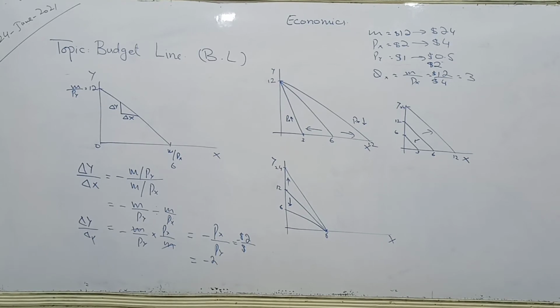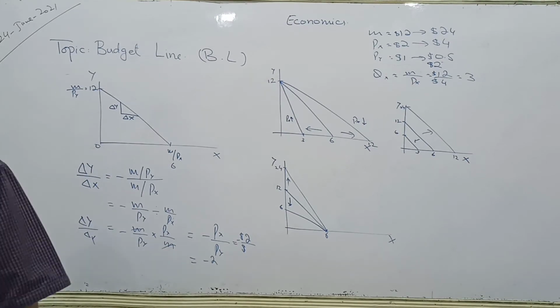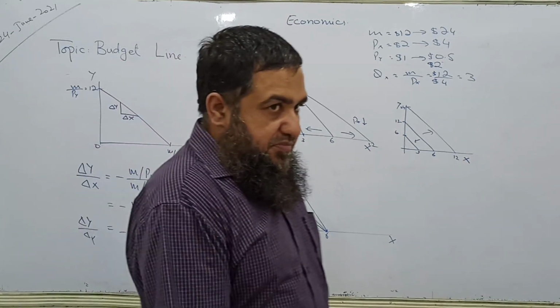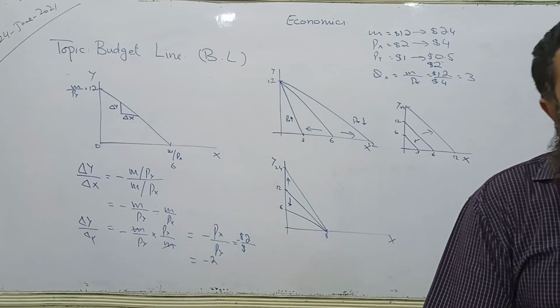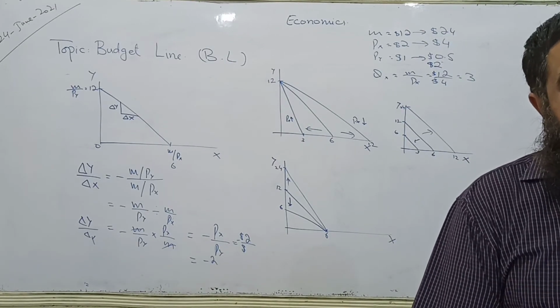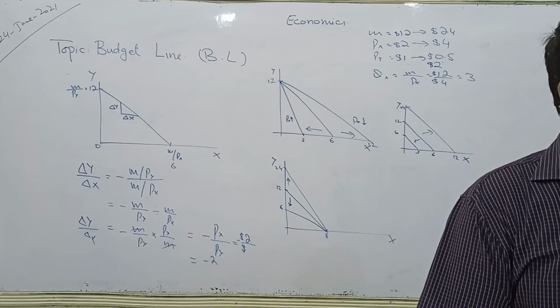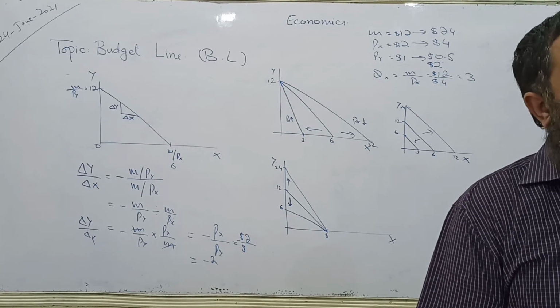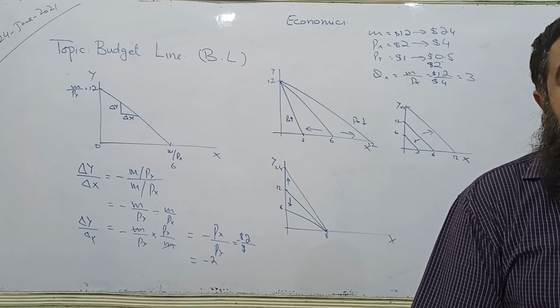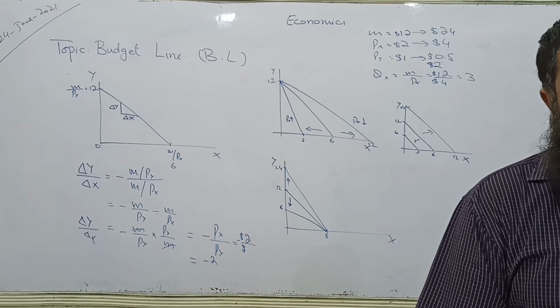It depends upon the relative price ratios of X and Y. And then we analyzed, using the diagram and numerics, how the slope of the budget line changes if the prices of X and Y change. And when only income has changed, the budget line will have a parallel shift.